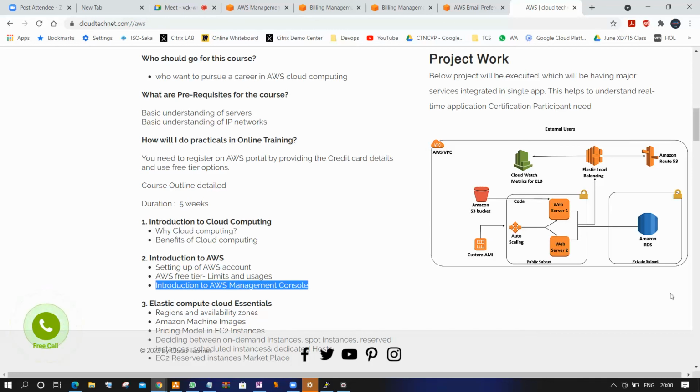The same diagram going forward, I can explain in Citrix also. Understood? These two web servers are Citrix web servers. These two web servers I'm doing with auto scaling. These two web servers I'm creating from a single master image. These two servers' data will be stored on an S3 bucket. These two servers I'm load balancing with Elastic Load Balancer. These two servers I'm managing with the CloudWatch services. These two servers I'm connecting from external. These two servers' database backend will be running on Amazon RDS. You understand, right? What is the relation now?